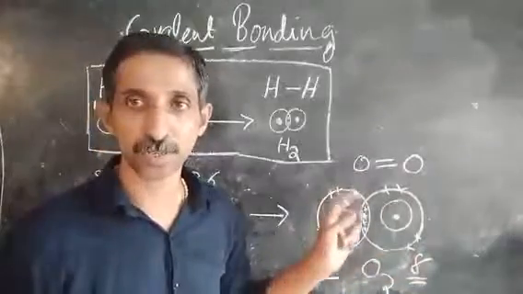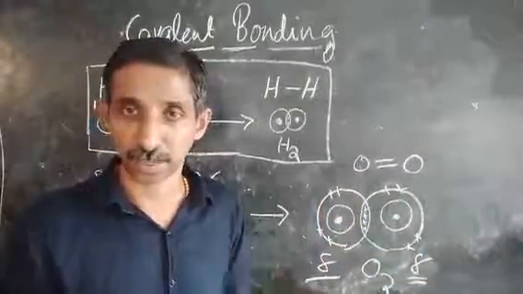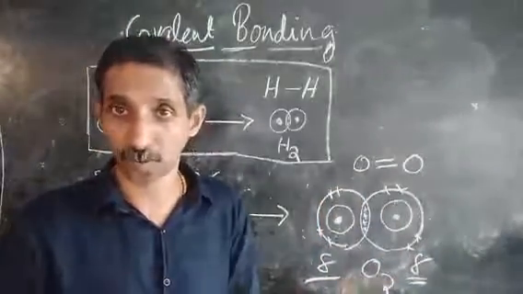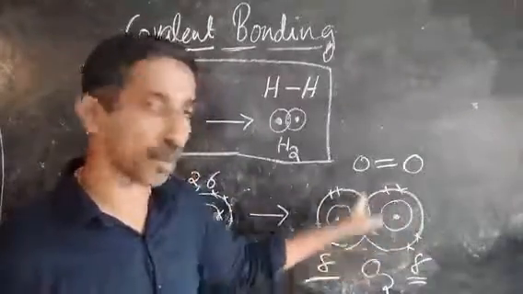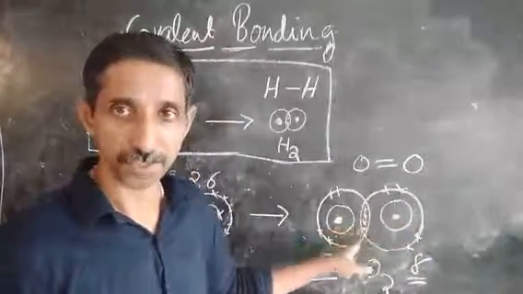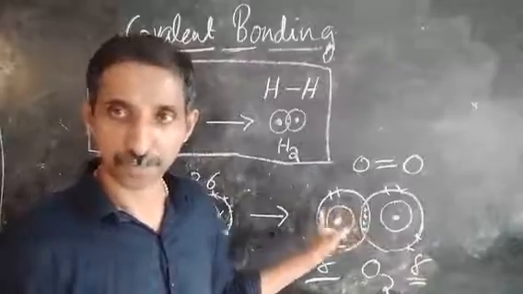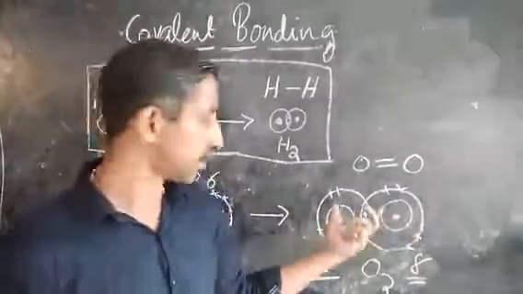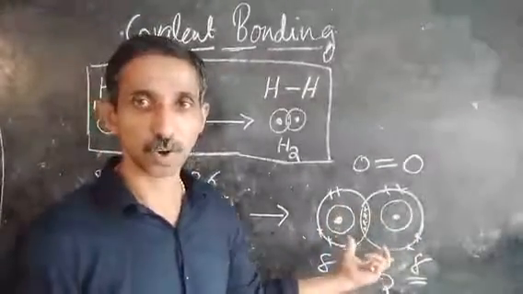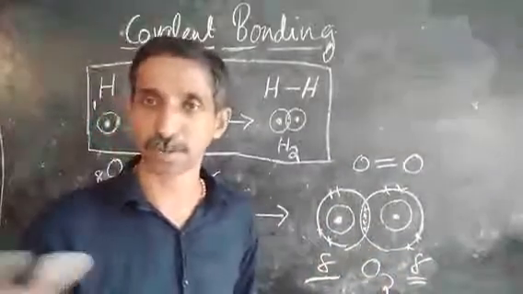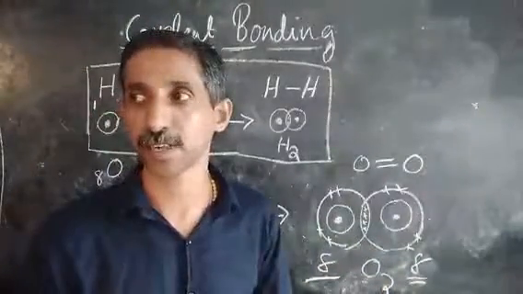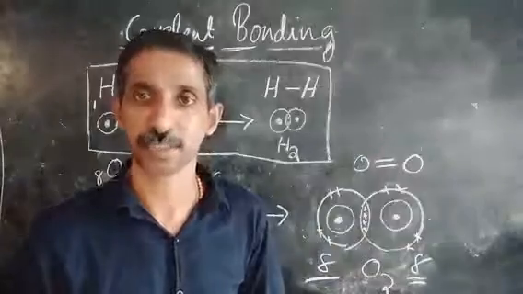In an ionic bond, the outermost shells of the atoms are not overlapped, and here they are overlapped. There is a common area where the shared electrons are kept in covalent bonding, and this common shared area is not there in ionic bonding, because complete electron transfer takes place.